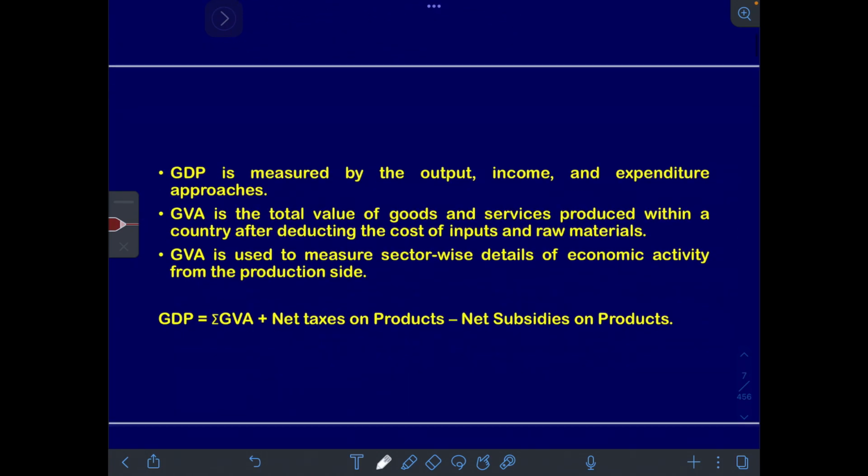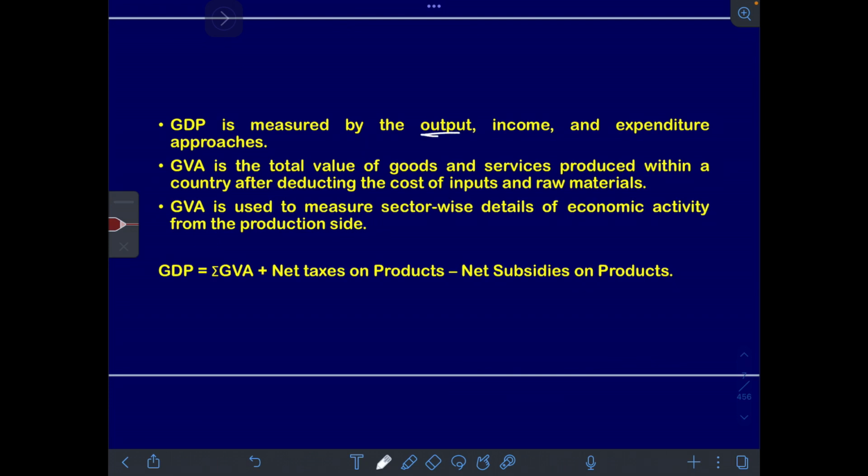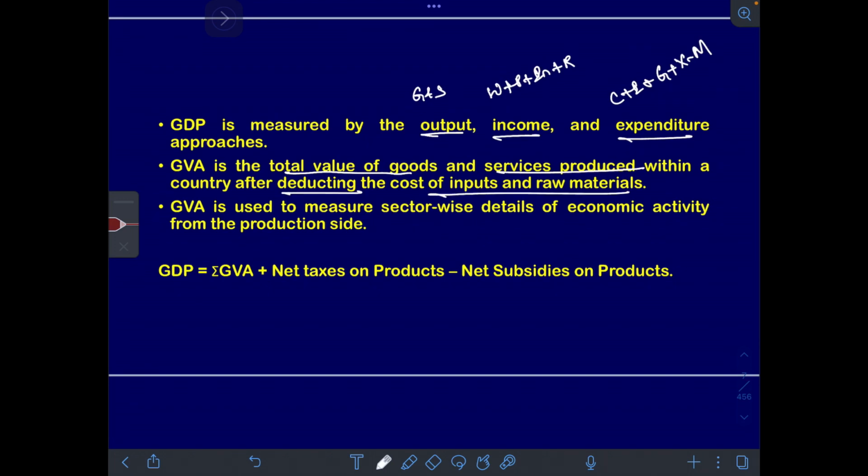Now, why was this in news? Let us see that GDP is measured by the output method, which is the value of the goods and services; the income method, which is wages plus profit plus interest plus rent; and then the expenditure method, C plus I plus G plus X minus M, that is consumption plus investment plus government expenditure plus export minus import. Gross value added is the total value of the goods and services produced within a country after deducting the cost of input and raw material.